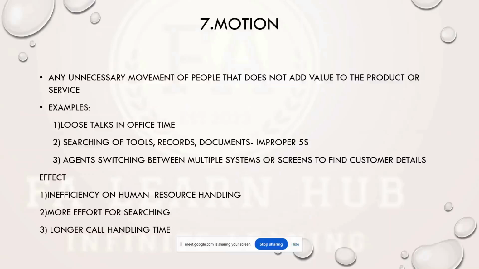So what happens in such a situation is inefficiency of human resources, effort for searching, and longer call handling time. For example, in a call center, an agent switching between multiple systems or screens to find customer details. In such a situation, longer call handling time will happen. So this is an example of motion.